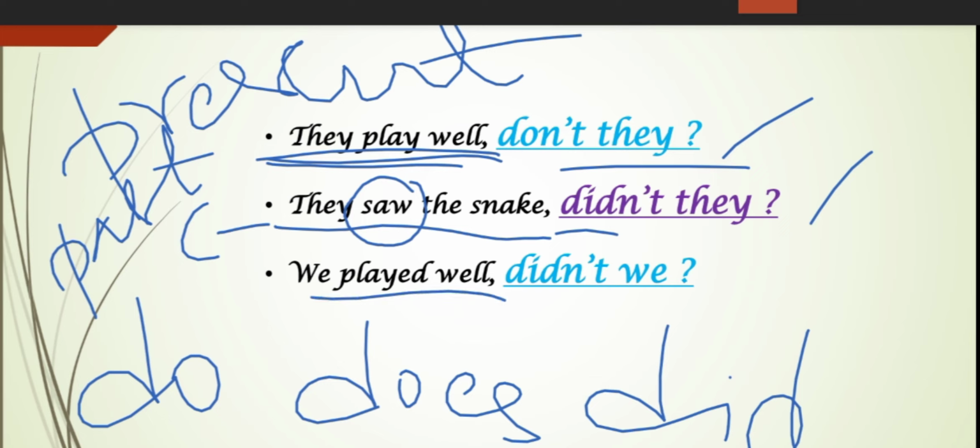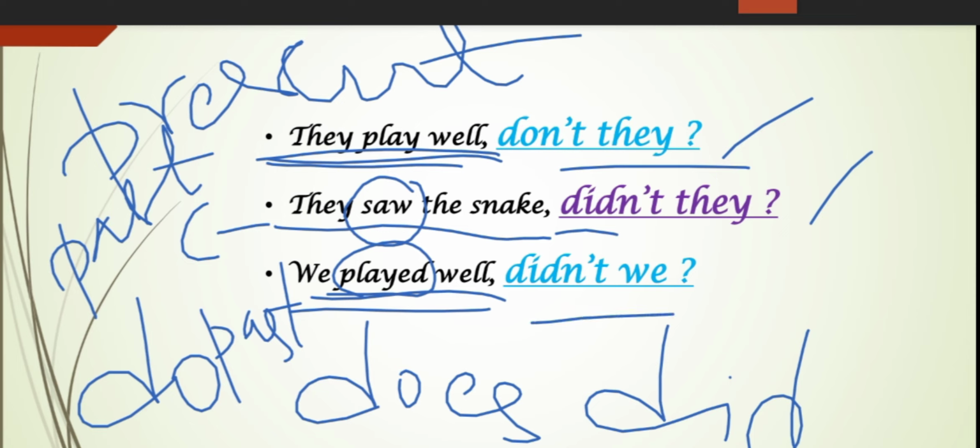We played well. Positive statement, and identify the tense of the sentence here. It is also a past sentence, right? Played is past tense, not present. So the tag begins with a past auxiliary verb, not a present auxiliary verb, right? Didn't we?